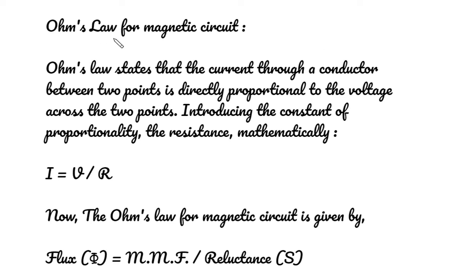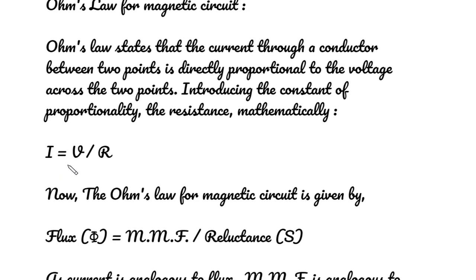Ohm's law for magnetic circuit. Ohm's law states that the current through a conductor between 2 points is directly proportional to the voltage across the 2 points, introducing the constant of proportionality, the resistance. Mathematically, I is equal to V by R. This R is the proportionality constant. This current is directly proportional to voltage.